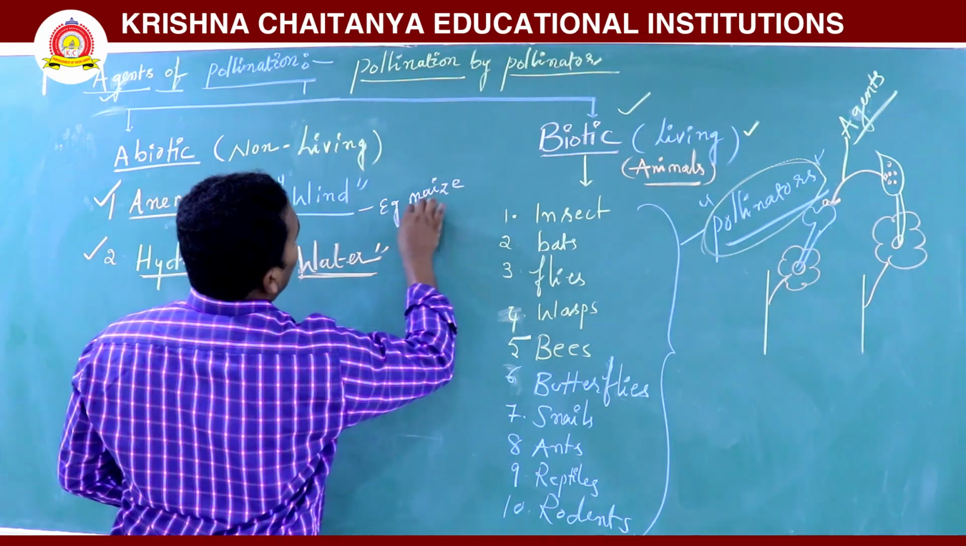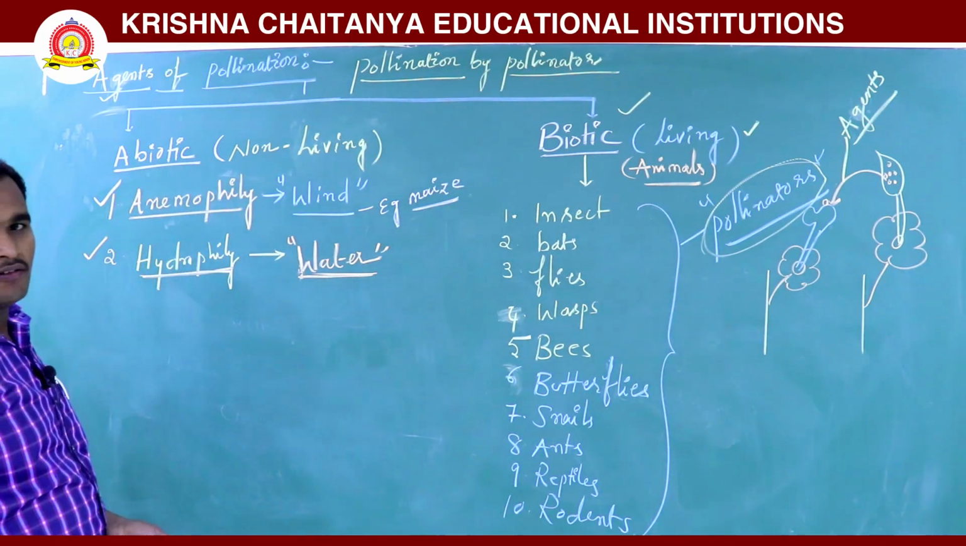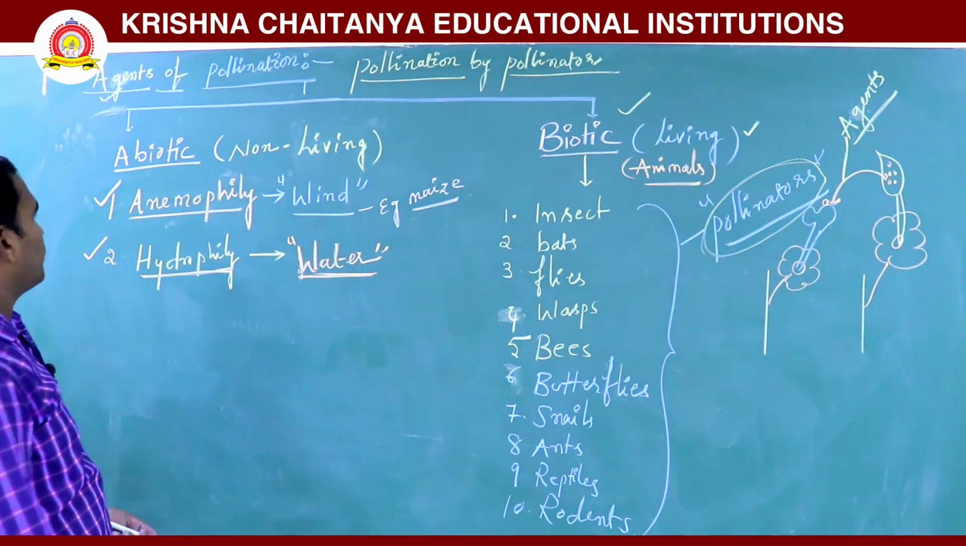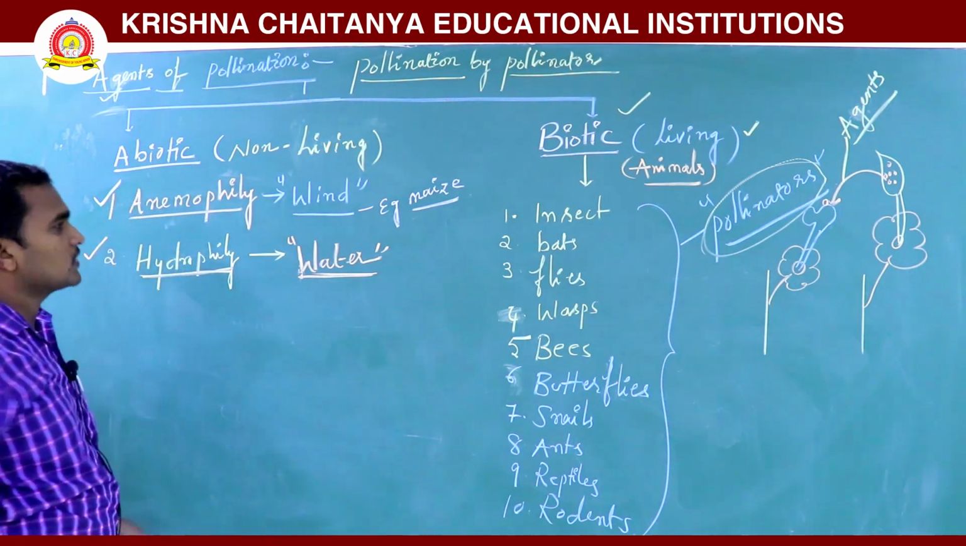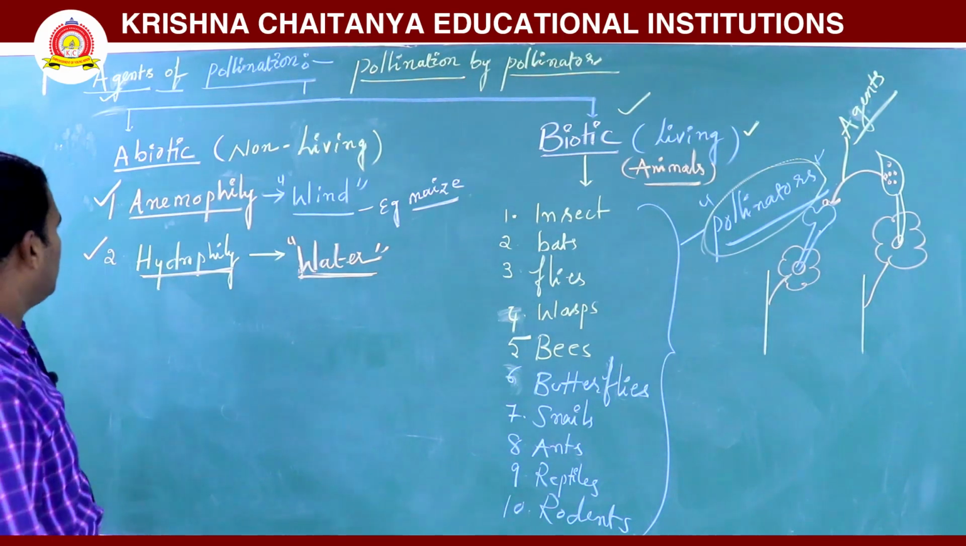Take maize plants, for example. Here the pollen grains are transferred from one flower to another flower by wind. That is called anemophily, and these are anemophilous flowers. We see this mainly in monocotyledons.